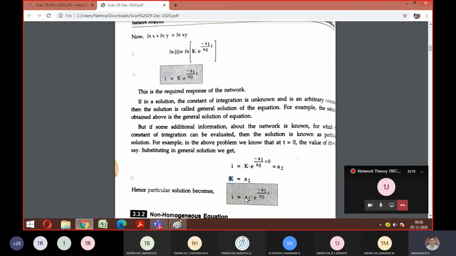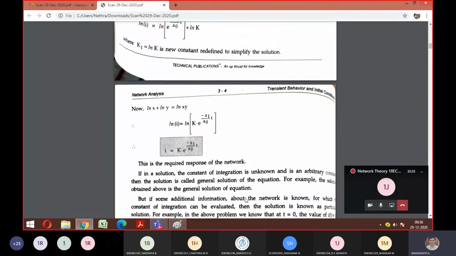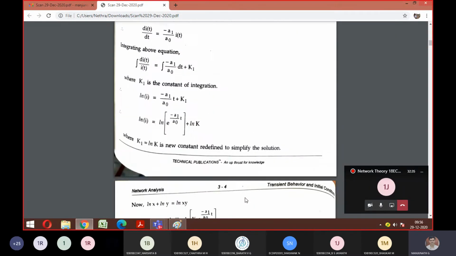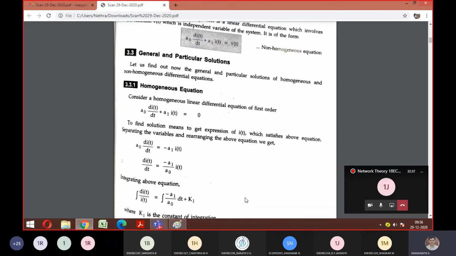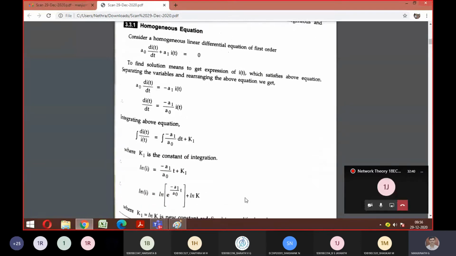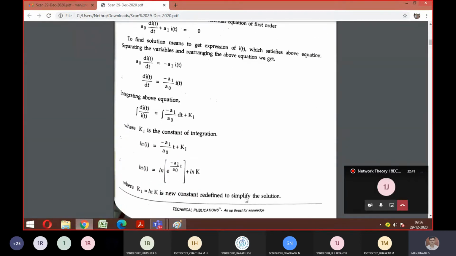Anyone till here? Is it fine? Okay, so just scroll once from the beginning. For the homogeneous equation, you did manipulation, applied integration, ln on both sides.